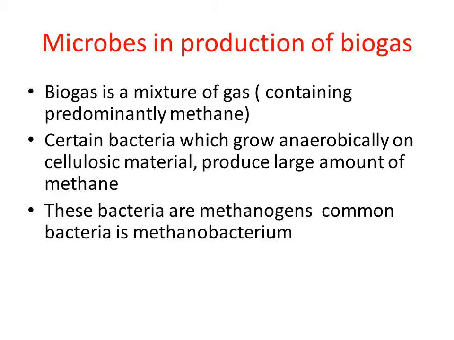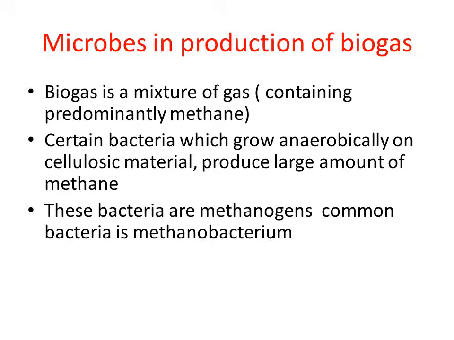We have already seen methanogen bacteria. These are also present in the activated sludge in case of sewage treatment, right? In the anaerobic digester where the activated sludge is used in biogas production in sewage treatment, the same bacteria are used.